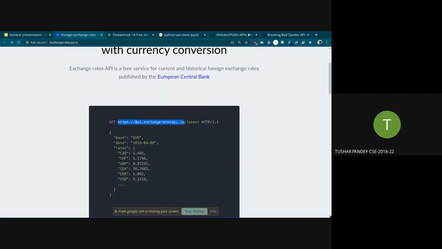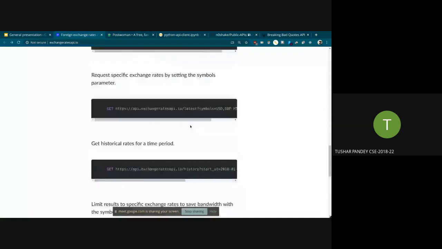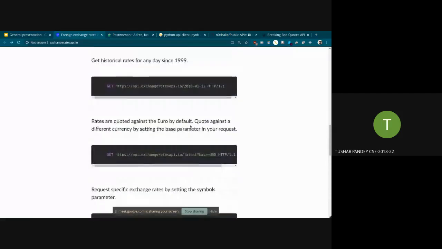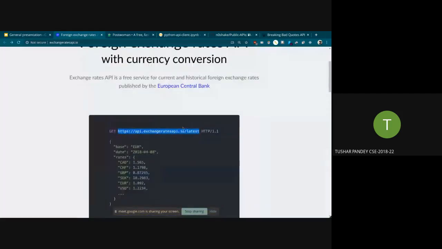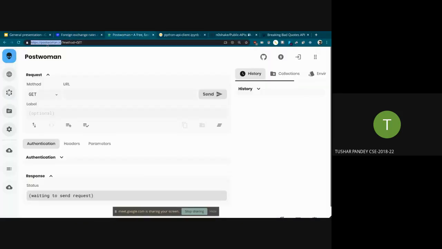So this is the URL that we are concerned with right now. We are going to get the latest exchange rates. There are many more APIs on this site, but we're going to use this one only. So just copy this and we'll go to postwoman.io.